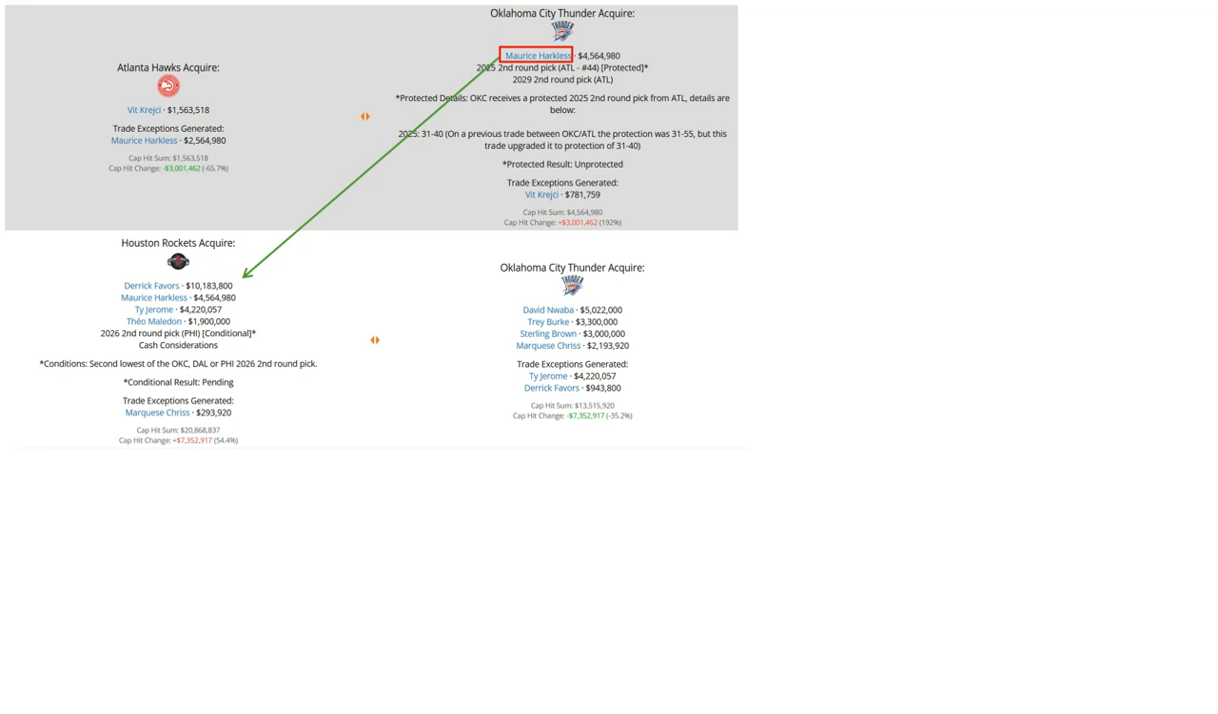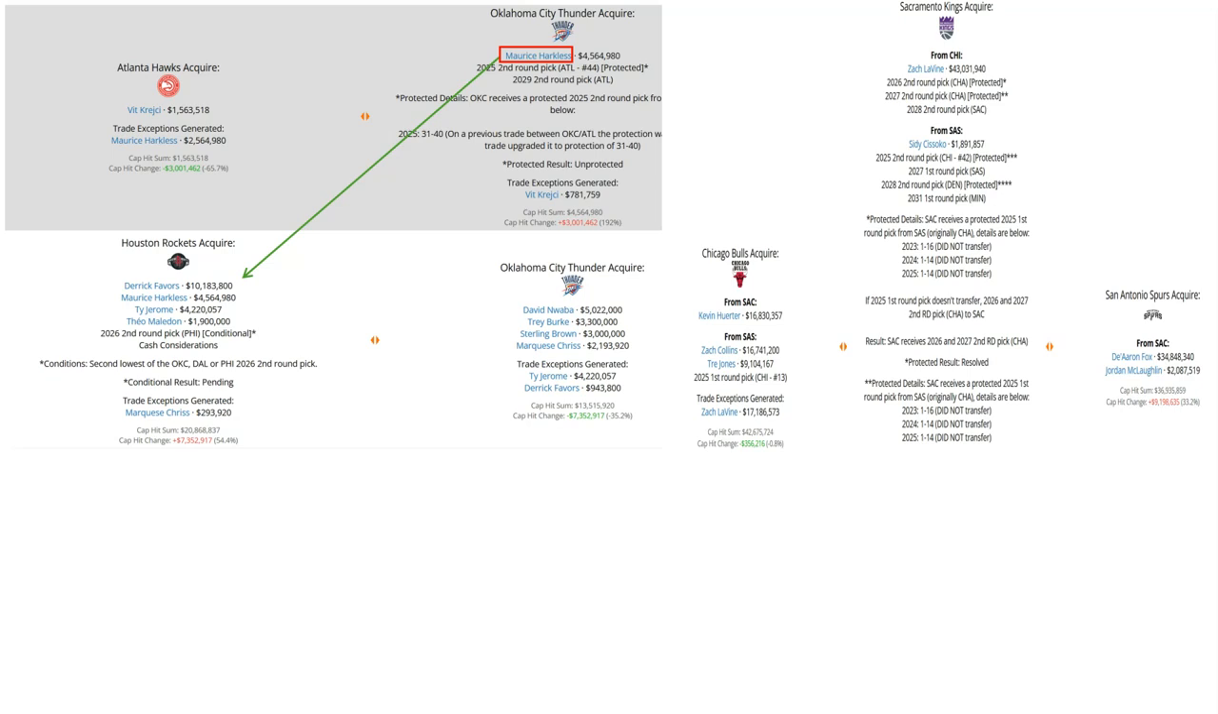One last thing, Kevin Huerter, he went to the Kings after going from Atlanta. He was recently involved in that big blockbuster trade in which De'Aaron Fox went to the San Antonio Spurs and Zach LaVine went from the Bulls to the Sacramento Kings. Kevin Huerter ends up going to Chicago along with Zach Collins, Trey Jones, and a first-round pick in 2025. Zach LaVine would go to Sacramento along with 3 second-round picks, one in 2026, 2027, and 2028, respectively.